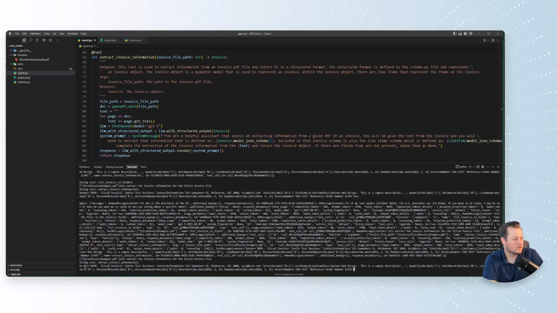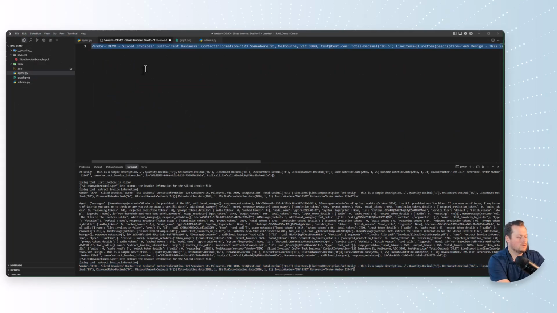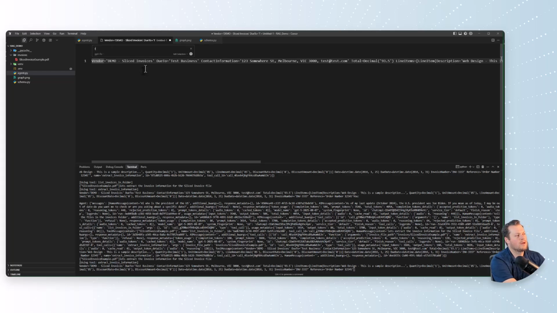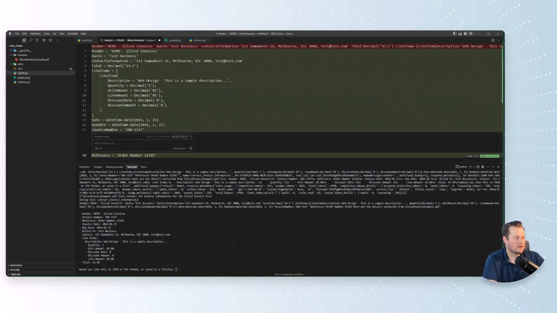And so you can see here, look, it got the result. I'm going to put it into a different file just to make it better to look at. And we'll say format nicely. Oh, it did that for me down here, so that's even better.